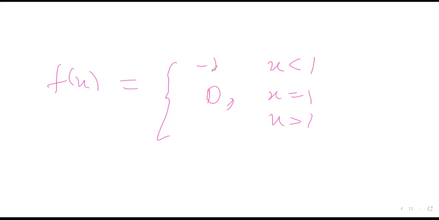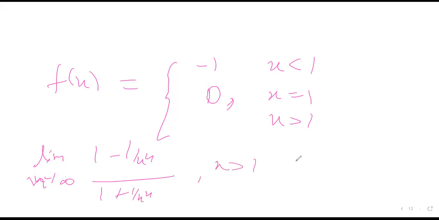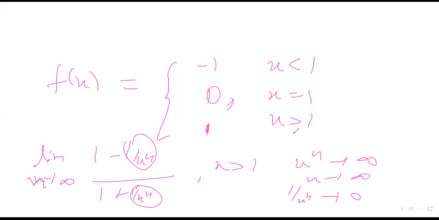You will get the limit as n goes to infinity of (1 minus 1 upon x to the power n) upon (1 plus 1 upon x to the power n). Because x is greater than 1, x to the power n tends to infinity when n tends to infinity. Therefore 1 upon x to the power n will tend to 0. So this will become 0, this will become 0, and you will get 1 by 1, which is 1.